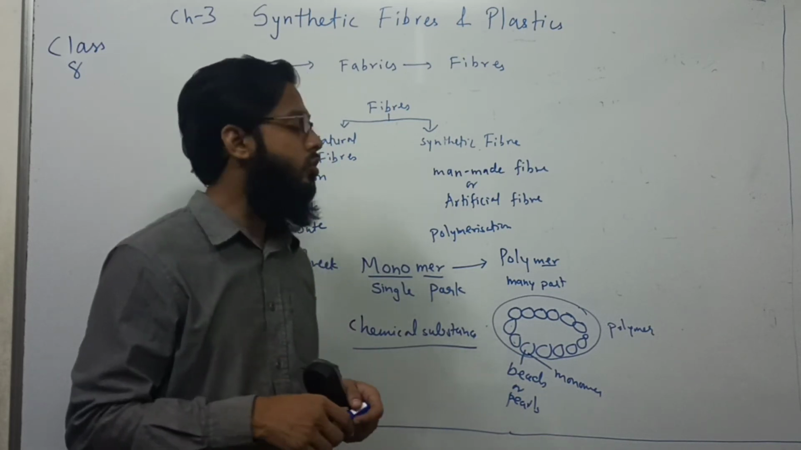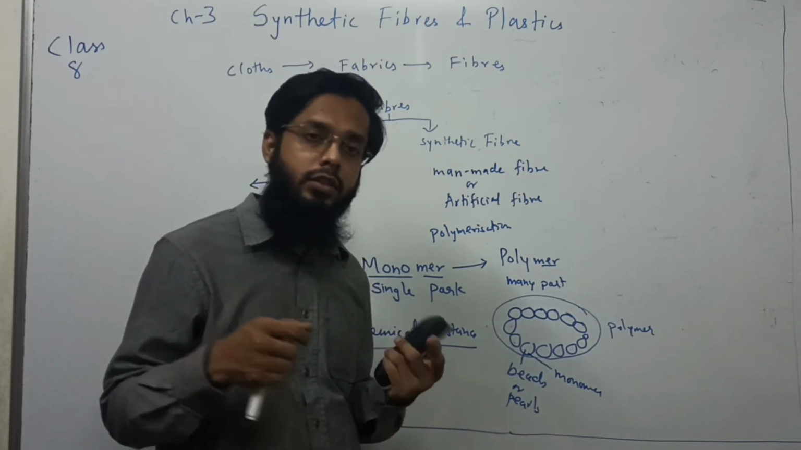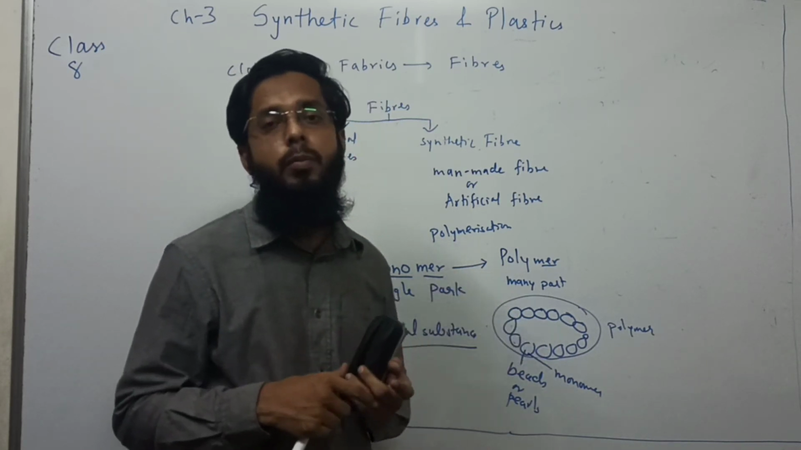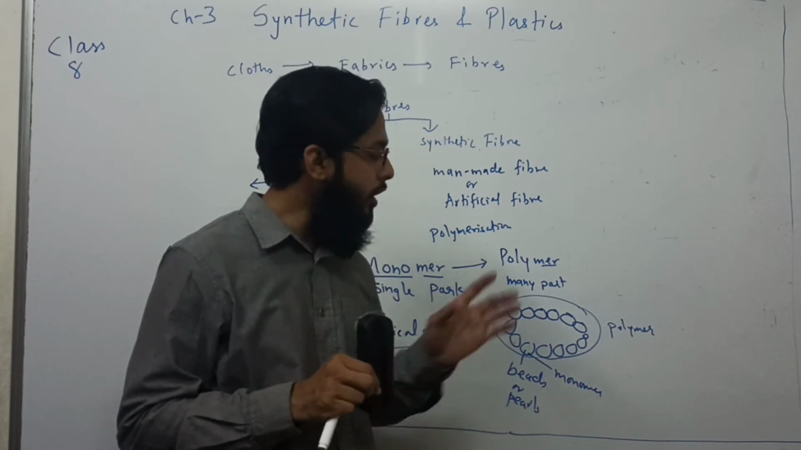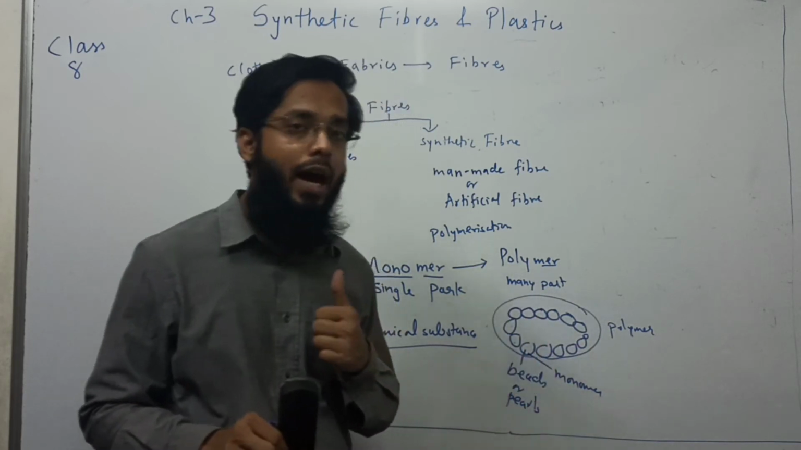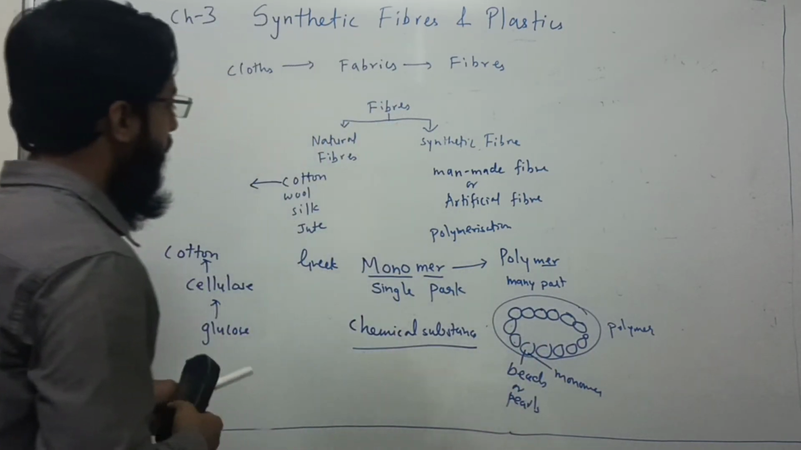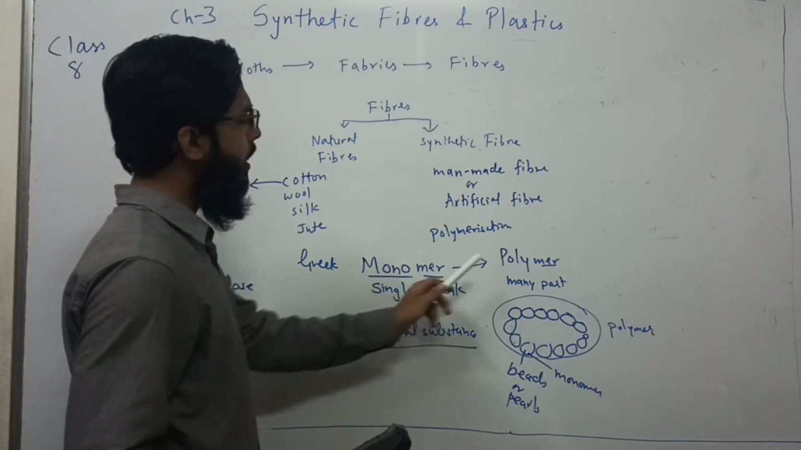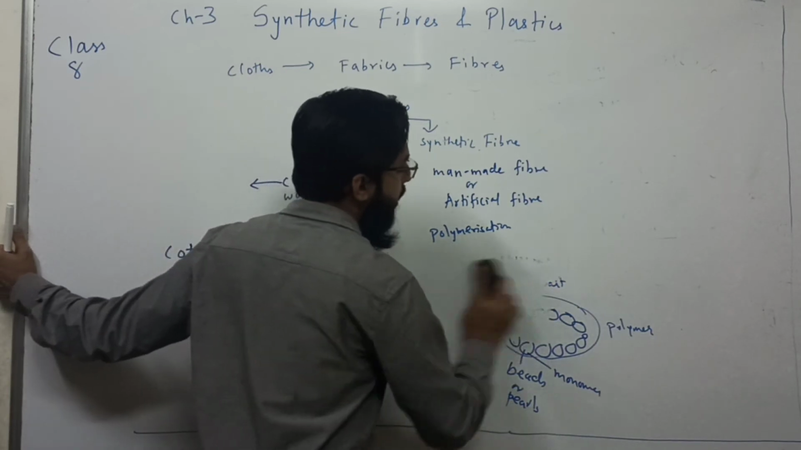Okay. In the same way, when a monomer is single, it is joined together with many same type of molecules or same type of chemical substance, and the new, large substance is known as a polymer. I hope you got it. Understood? Okay. Now in this chapter, it is simple: monomers form a polymer.